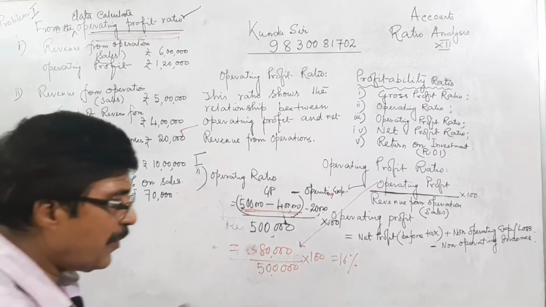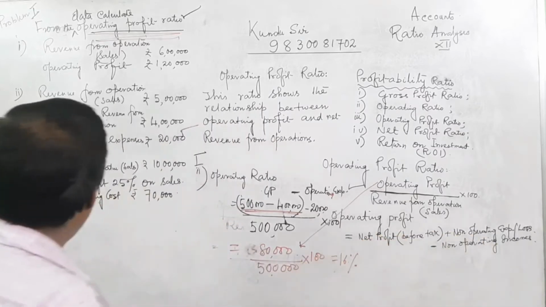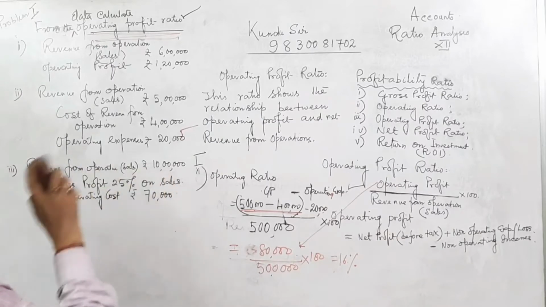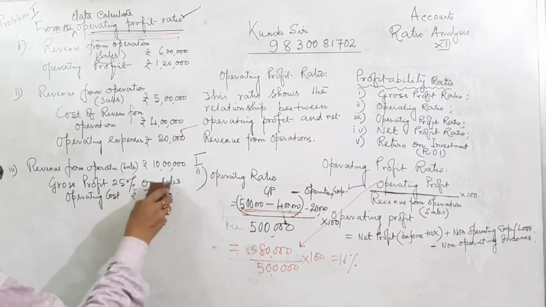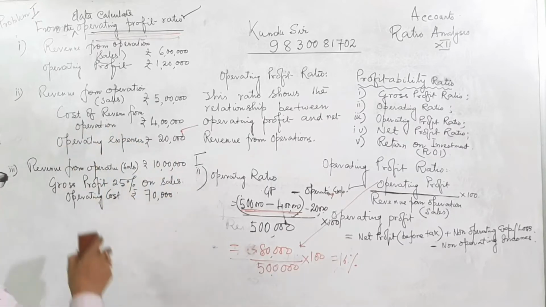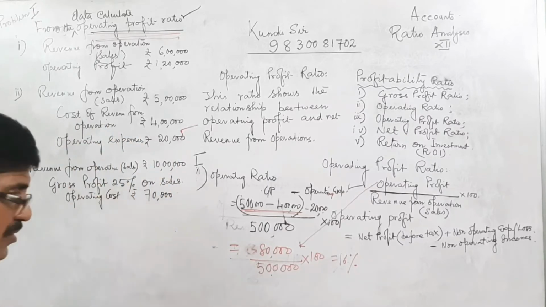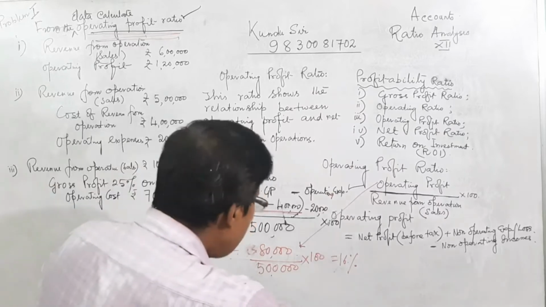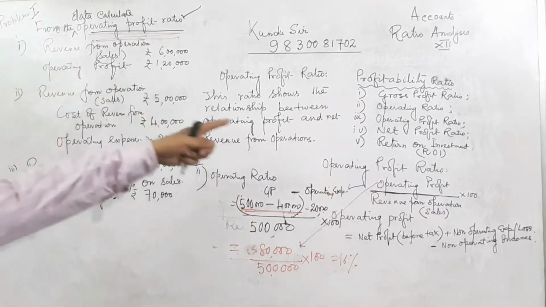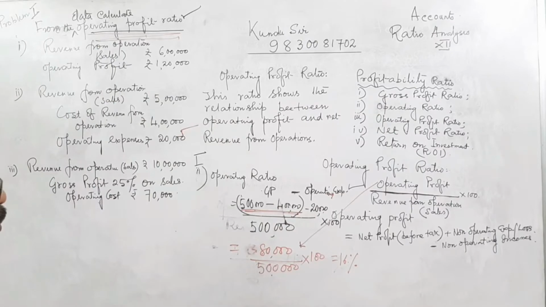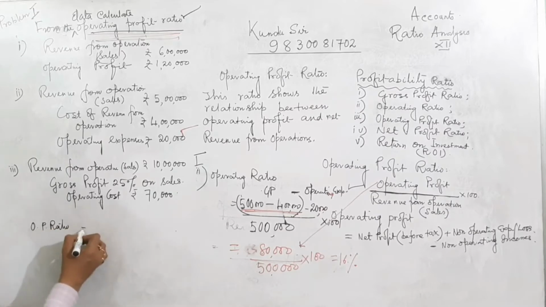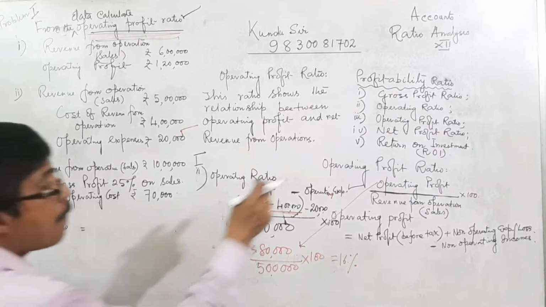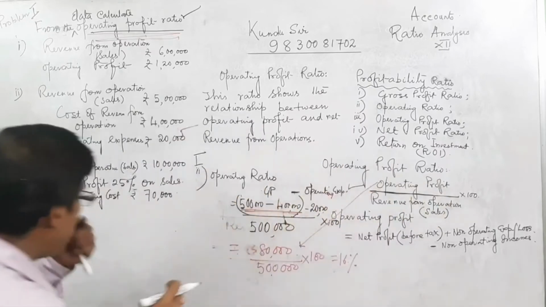Third sum, what is given here? We are given the revenue from operation, sales, equal to this, then gross profit 25% of this, minus operating cost equal to this. So we are now writing here, the formula is already mentioned, this is the operating profit ratio. First, operating profit.